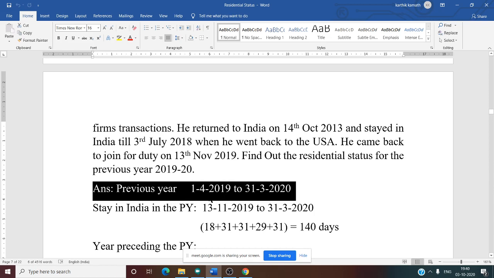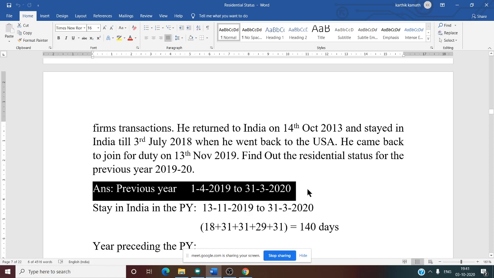Previous year starts from when? Usually the financial year starts from when? April to March. So April to March we have written. See this: 1/4/2019 to 31/3/2020. Whether this is clear?